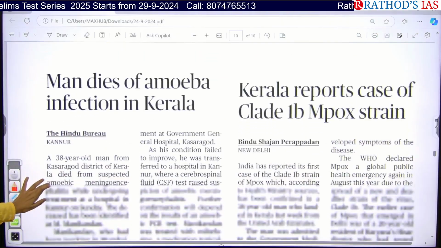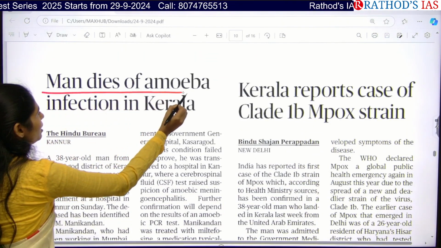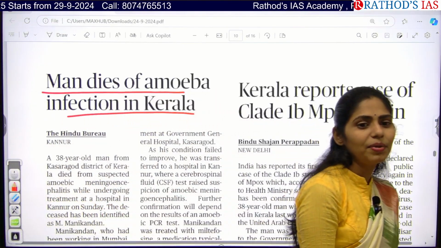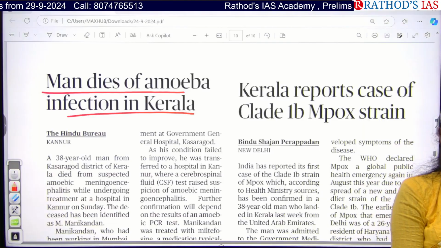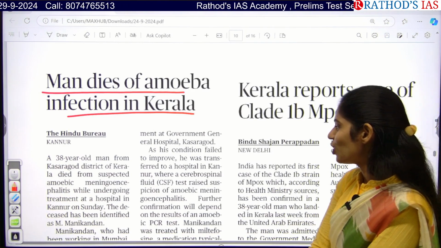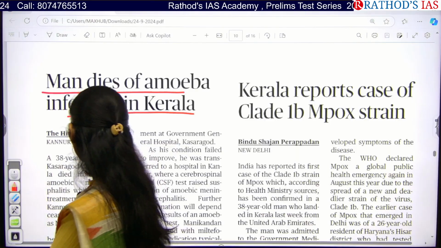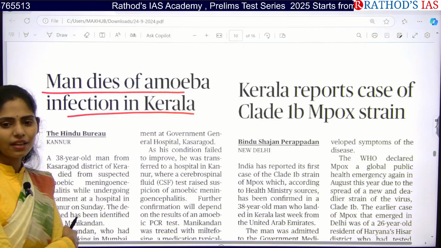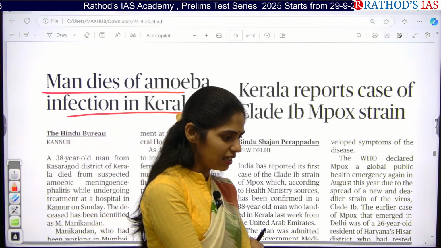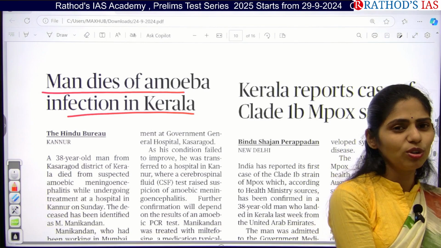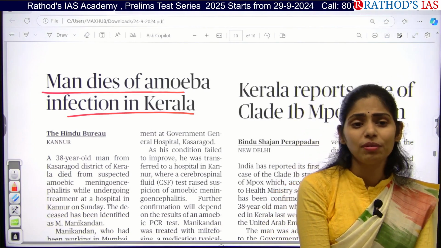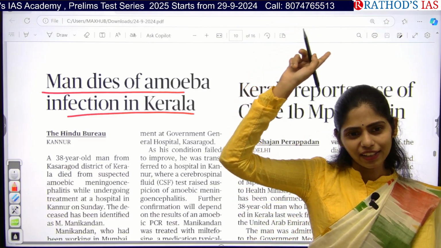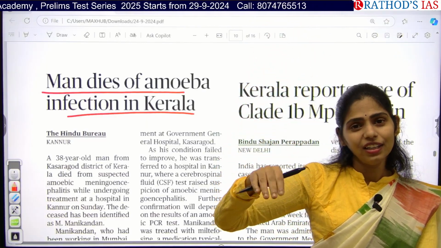Okay, see here: man dies of amoeba infection in Kerala. What is this amoeba infection about? Brain-eating amoeba. Can you tell me the name? Meningoencephalitis. Just see what the reasons for this amoeba are and how it is entering. There was one case I mentioned, where a child with no history of swimming in any pond went to learn swimming in an overhead tank, and he got this infection.